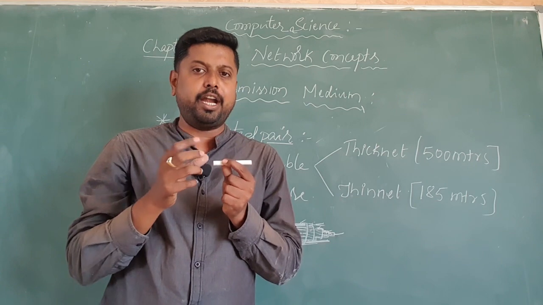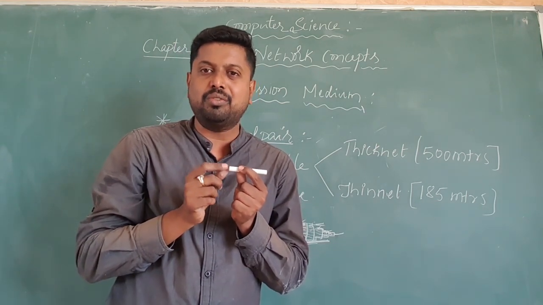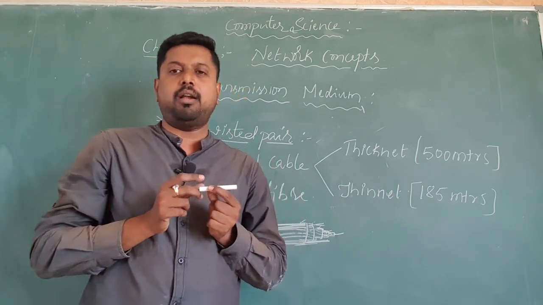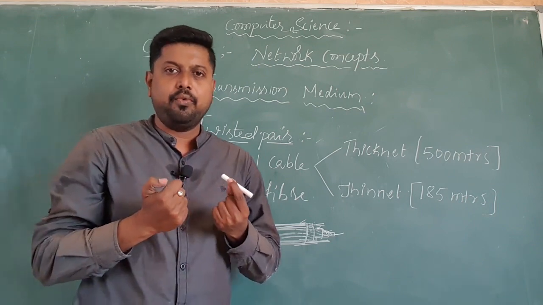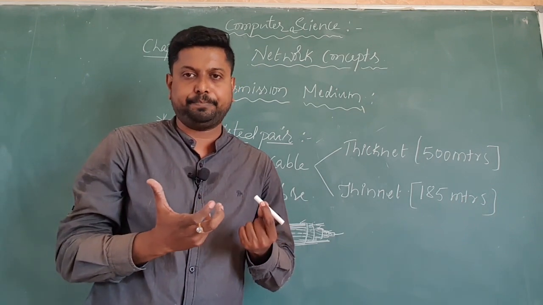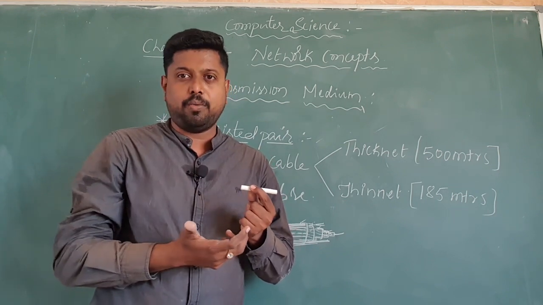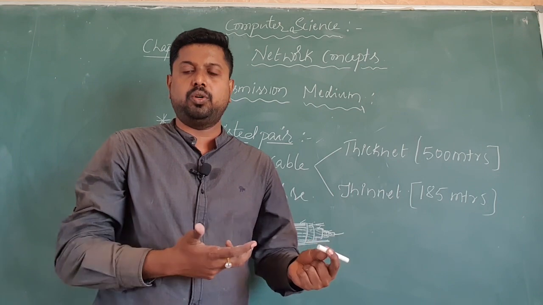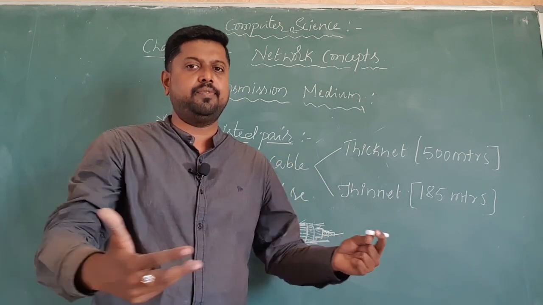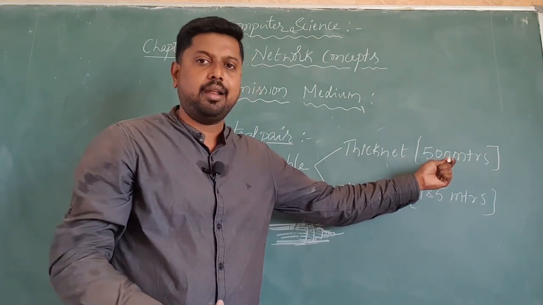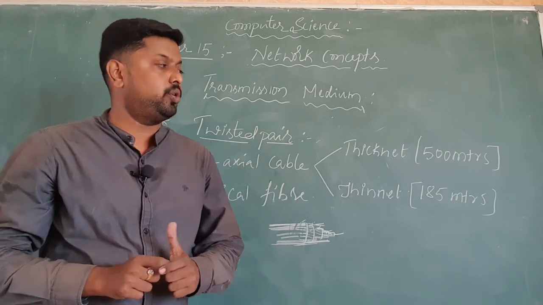After that you get an aluminium single-point cable, which we call the main cable used for the connection. That is what we call a coaxial cable, having more protection. Whenever a cable has more protection and more weightage, automatically it suits higher bandwidth. This cable is used for connections with a maximum of 500 meters. So this is about the coaxial cable, dear students.